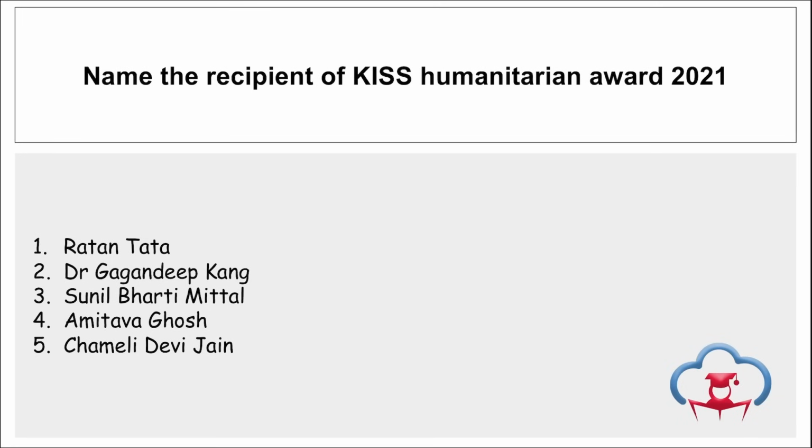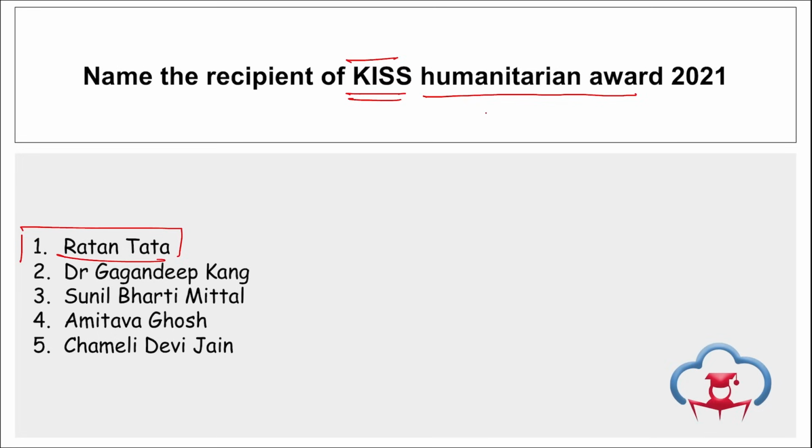Next is name the recipient of KISS Humanitarian Award 2021. What does this KISS stand for? That is Kalinga Institute of Social Science. Right, so this is your KISS Humanitarian Award for 2021, and who has been honored with this award? Ratan Tata ji has been honored with this KISS Humanitarian Award 2021, and he was awarded with this at their residence in Mumbai, Maharashtra. And this recognition underscores his dedication for social progress and his corporate leadership and all the work he did as a humanitarian leader.